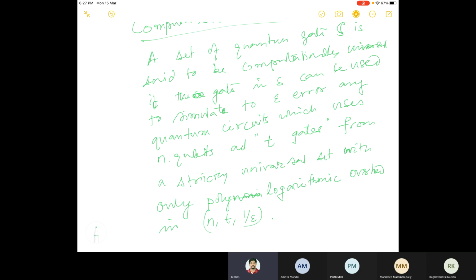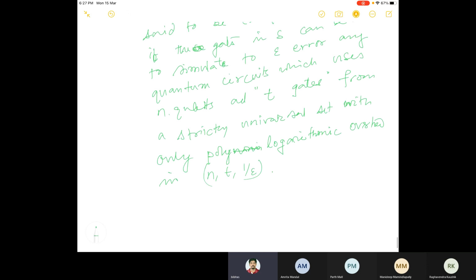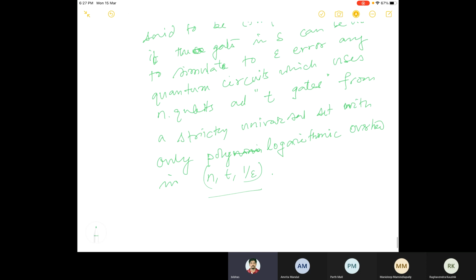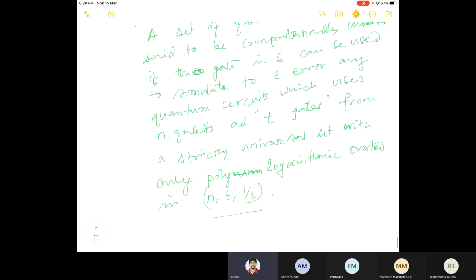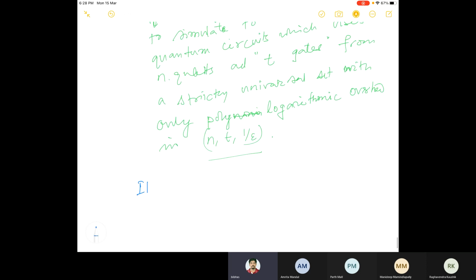So essentially, you may not precisely need to know what complexity means. If up to some error bound it can be obtained, and that complexity, the number of gates T, will be polylogarithmic in these parameters n, T, 1 by epsilon. Using these parameters you may get a polynomial, that much order you can always get. This is called computational universality.